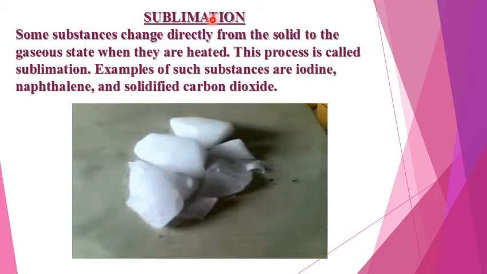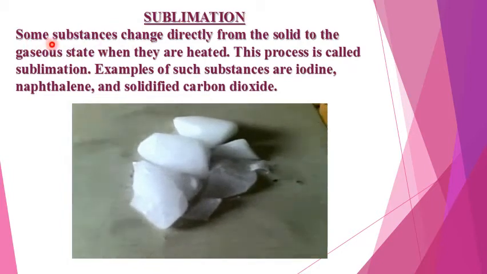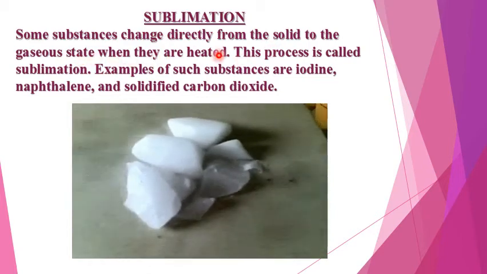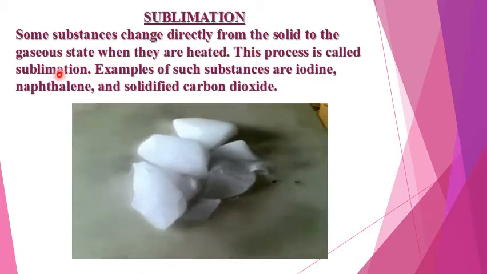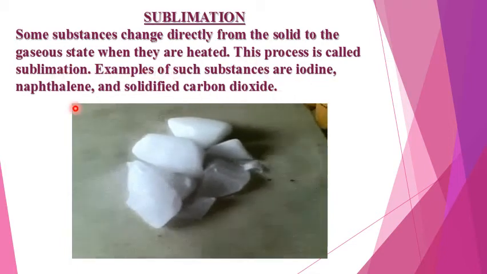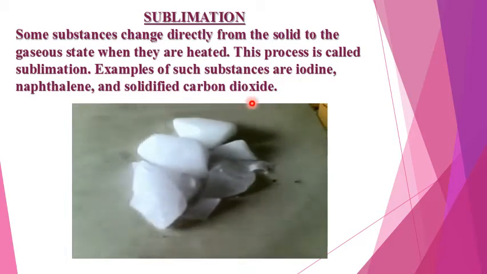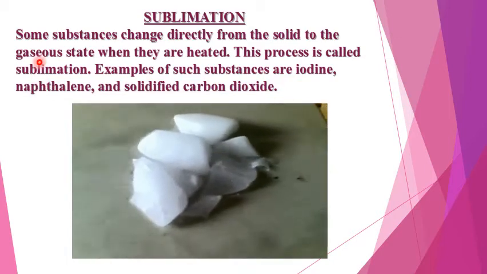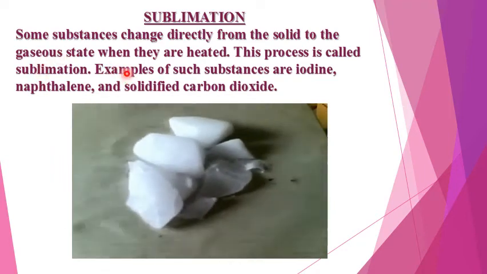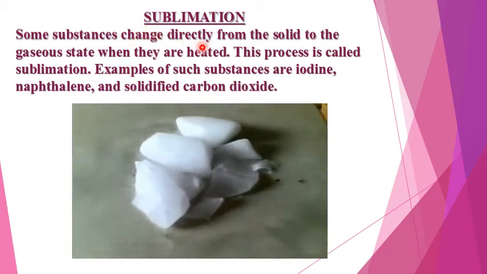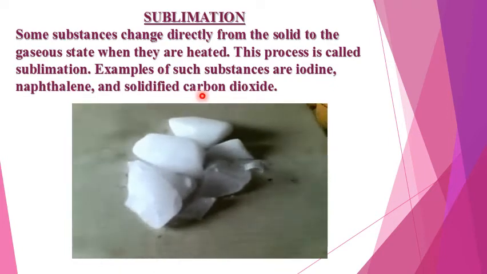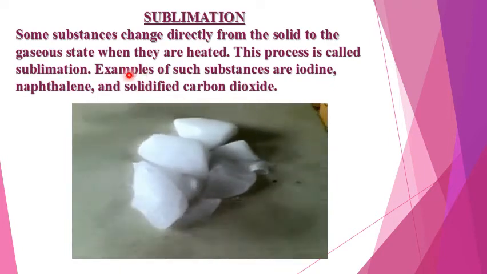Now the next process is sublimation. Some substances change directly from solid to gaseous state when they are heated. This process is called sublimation. Examples of such substances are iodine, naphthalene, and solidified carbon dioxide. These are the examples of sublimation.